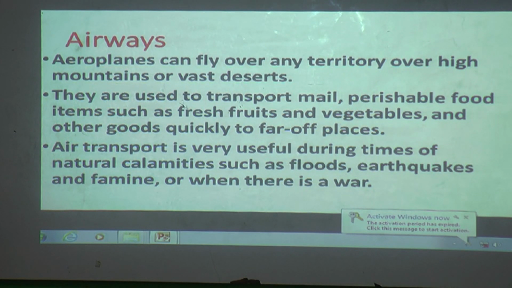We can supply food items to those places, or we can save the lives of people who are in danger. Often in floods, earthquakes and famines, or otherwise in war, lives are in danger and people have to survive. In those cases helicopters can save the lives of the people, and are often useful in the war.